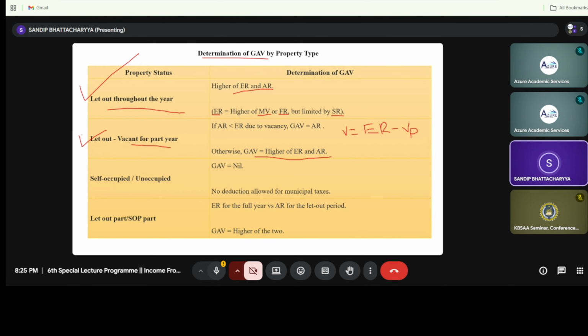Next is the self-occupied position. Under the self-occupied position, the gross annual value is nil, and obviously the net annual value is nil because there is no municipal taxation benefit. And no deduction is allowed for the municipal taxes. For the let out part of the property, the gross annual value is the higher of expected rent and the annual rent received. It will be clear when we do sums on income from house property.